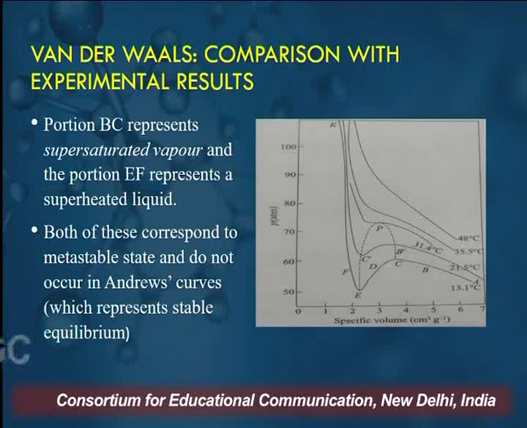Both of these correspond to the metastable state. It means it is not a stable state, exists only for a very short time, and does not occur in the Andrews curves, which represent stable equilibrium. So this is one very big difference between the theoretical isotherms obtained through the van der Waals equation of state and the experimental isotherms obtained by Andrews' experiment.